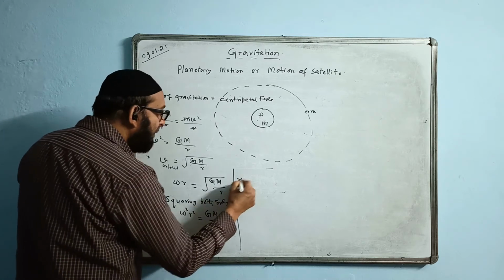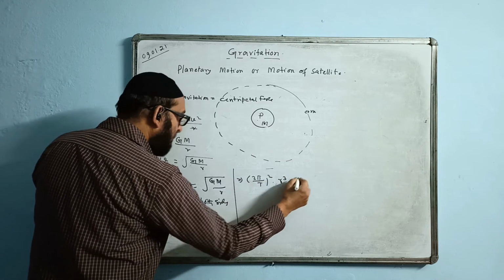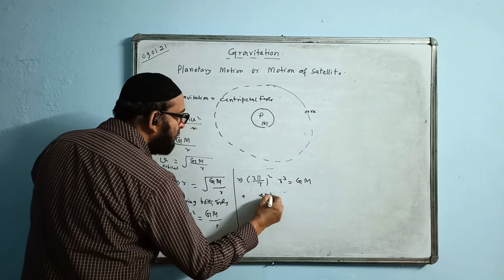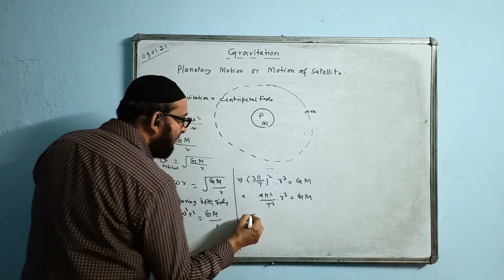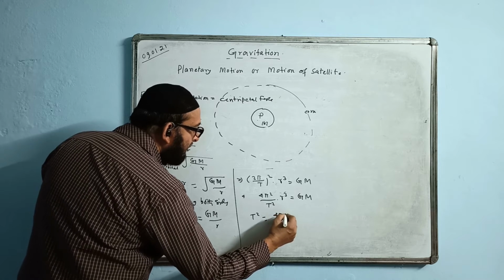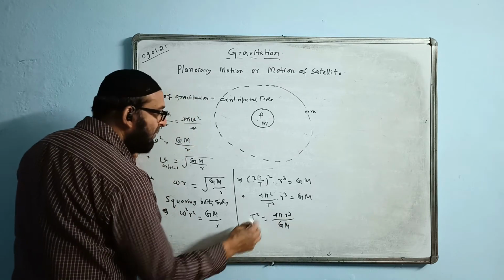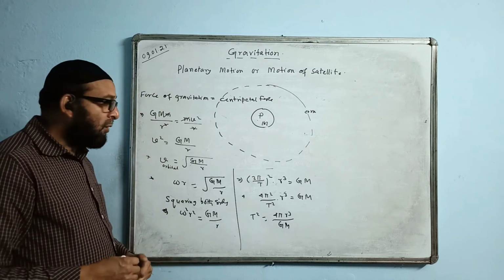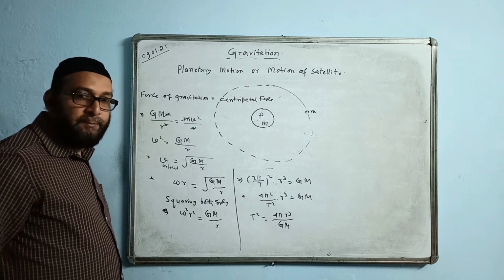Omega will change into time period, so we get 4 pi square by T square into r cube equals G M. Therefore, T square is 4 pi square r cube by G M, and T will be the root of this.